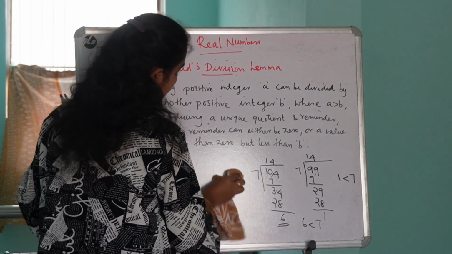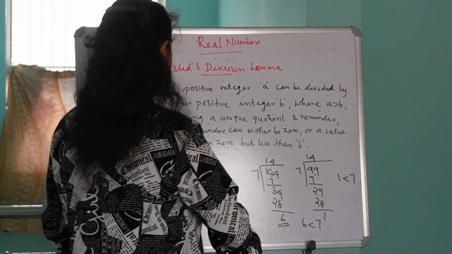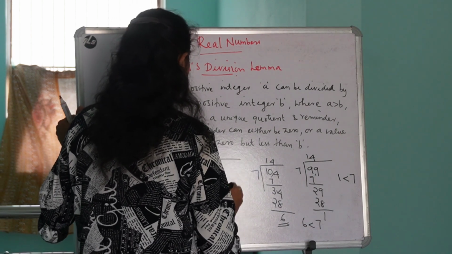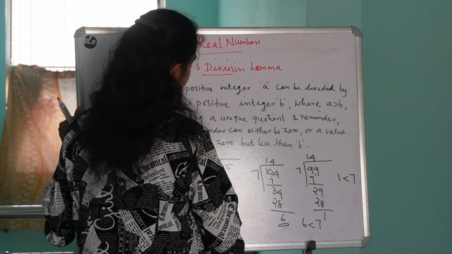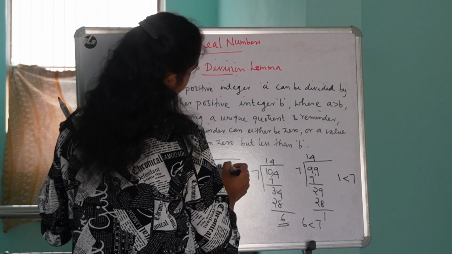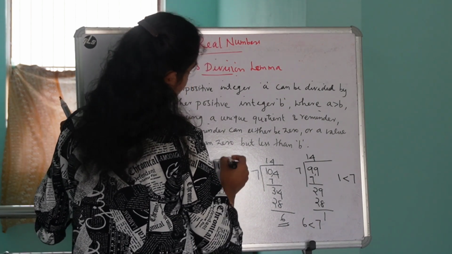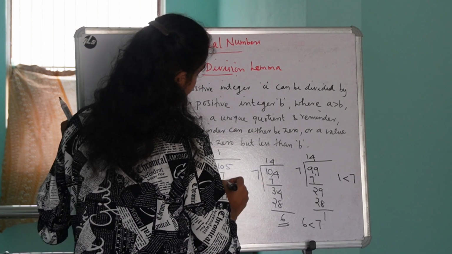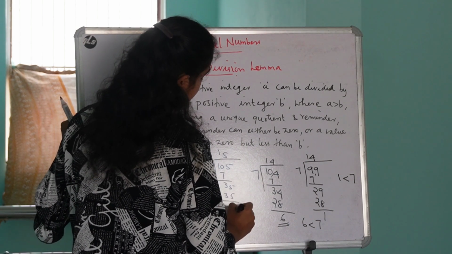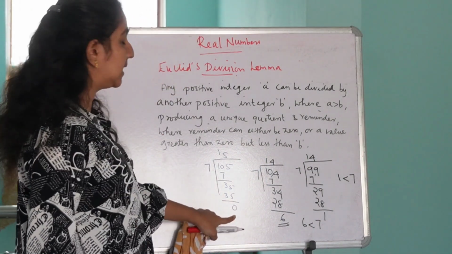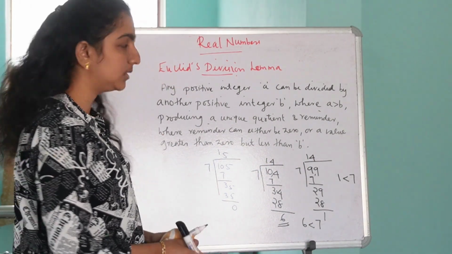Let's take another example. Suppose I am going to divide 105 by 7. Again, how many times does 7 go into 10? Only one time. 7, 3, 35. How many times? 5 times. So 35, and the remainder is equal to 0. Here the remainder value is equal to 0.